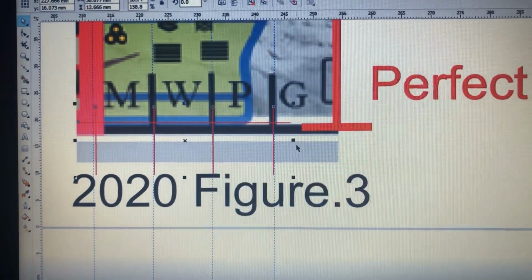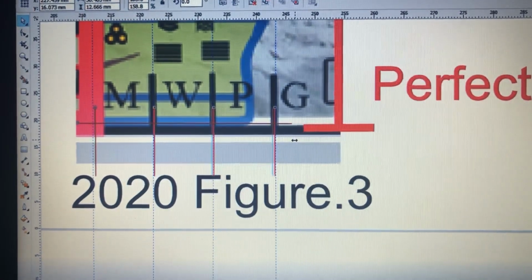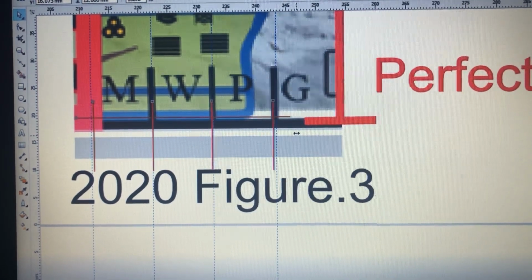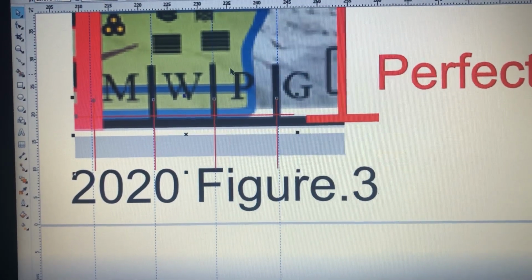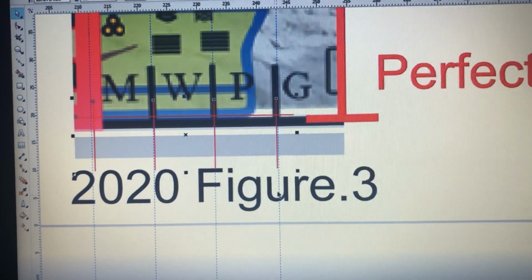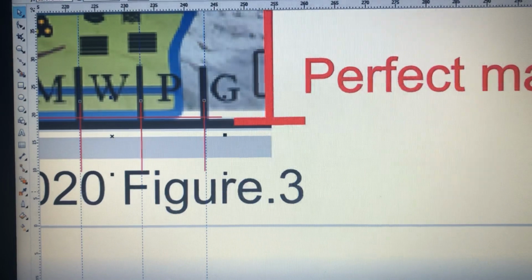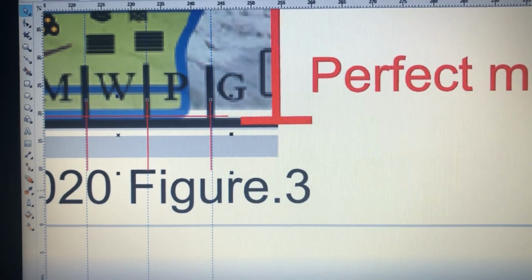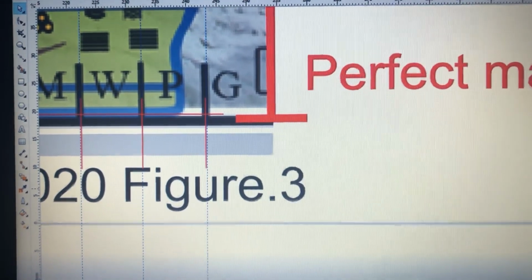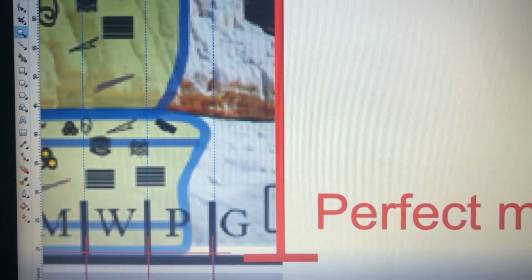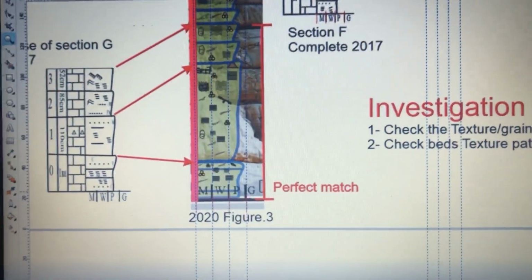So this is not a coincidence. Okay, this is not a coincidence. The ratios, or the distances between the texture parts, mud, wacke, pack, perfectly match. So the ratios are still preserved when we stretch it. Our scale matched the other scale because they stretched the scale after they got it.